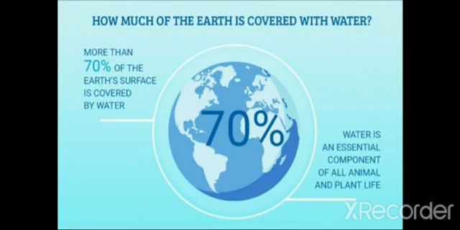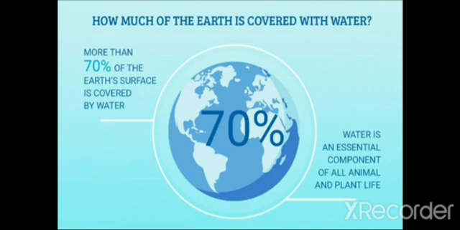Only a few surfaces are land. So majority means how much percentage? They are telling around 70% of the earth is covered by water. Only the remaining 30% is the land area where the living organisms live. Okay, children?